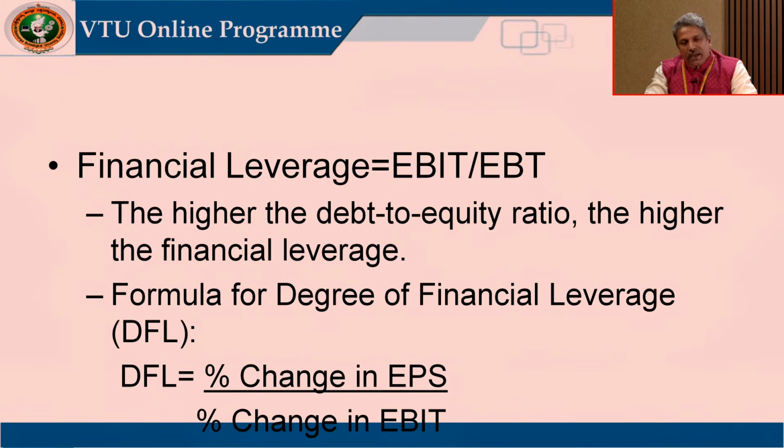If dividend is paid, then the earnings available to equity shareholders minus equity dividend, the remaining amount will be retained earnings, the earnings which is retained in the business.